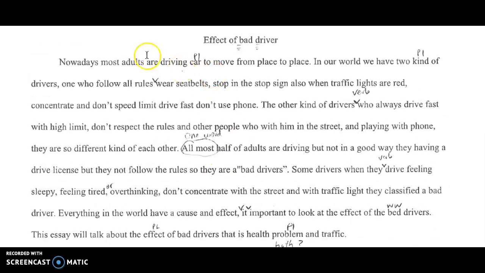And generally in your essay, you have a lot of word problems. Like this is supposed to be one word. You're missing a verb here. This little arrow thing means a word is missing here, so you need to put a word here. Also here and here. WW means wrong word, meaning this is not the word you want to say. For example, this one, you said bed drivers, but you want to say bad drivers.